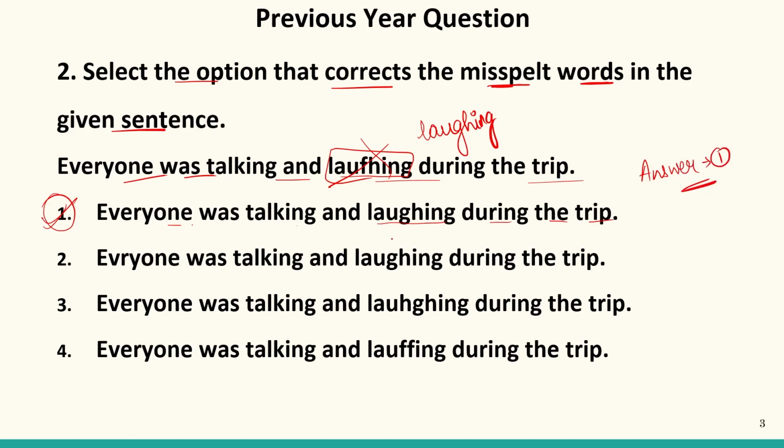Now, in the rest of the sentences, we have the word every. Sorry, the spelling of everyone is incorrect. In another sentence, that is third, everyone is correct. Was, talking is correct, and laughing is incorrect, L-A-U-G-H-ing, whereas in this it is written L-A-U-H-G, which is incorrect. In the fourth sentence, everyone was talking and laughing. Again, the spelling of laughing is incorrect. Therefore, our answer is 1.